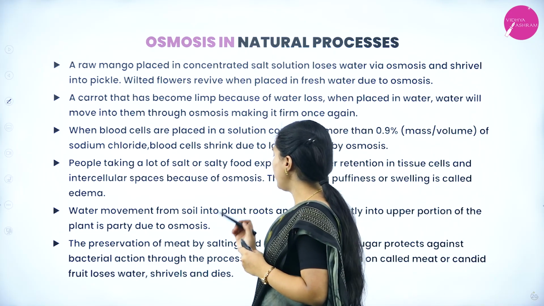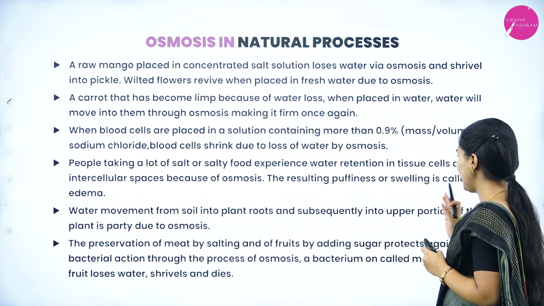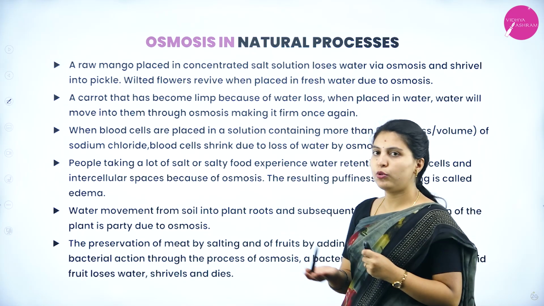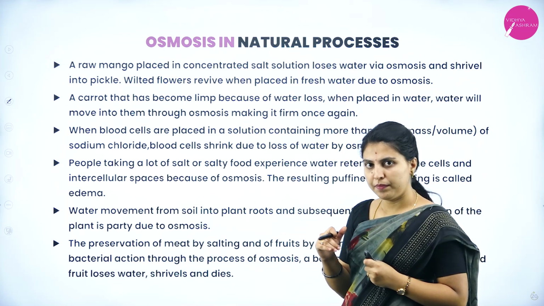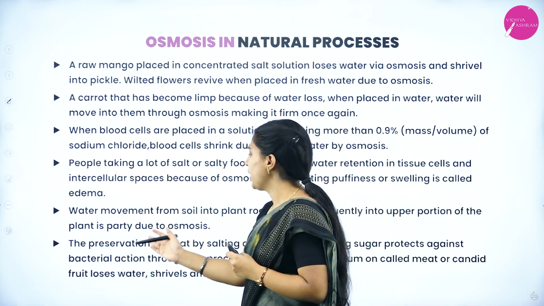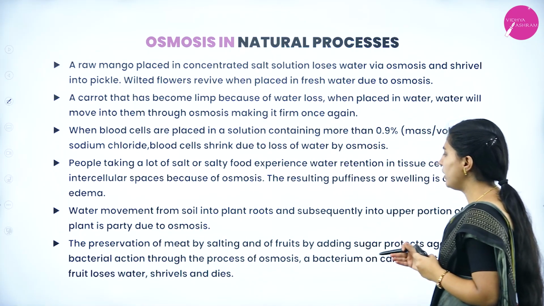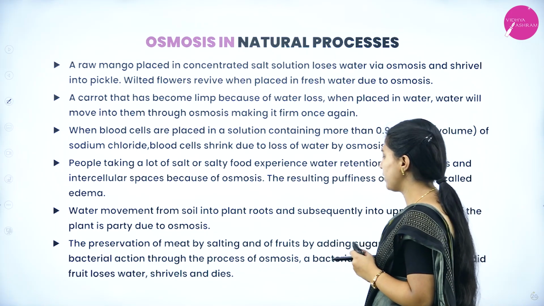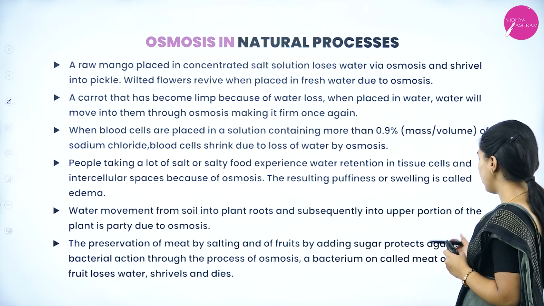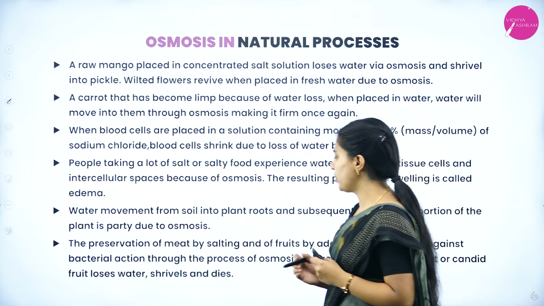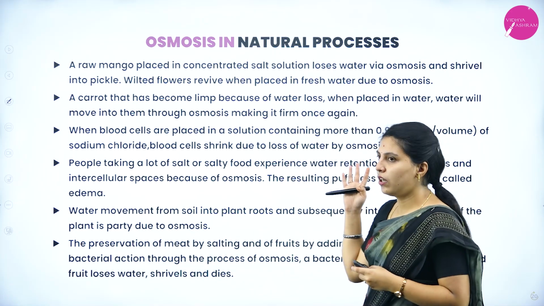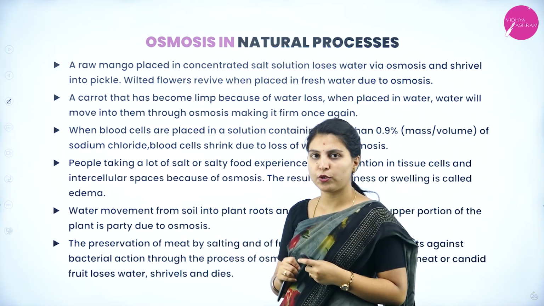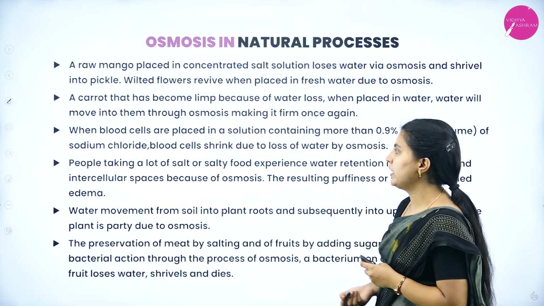Water movement from soil into plant roots and subsequently into the upper portion of the plant is partly due to osmosis. The preservation of meat by salting and of fruits by adding sugar protects against bacterial action through the process of osmosis. A bacterium on cured meat or candied fruit loses water, shrivels and dies. These are the natural processes which we see in our daily life, and you can observe the osmosis process by seeing these examples.